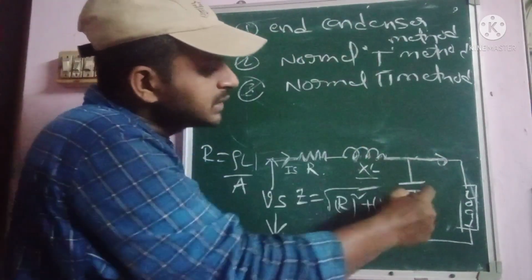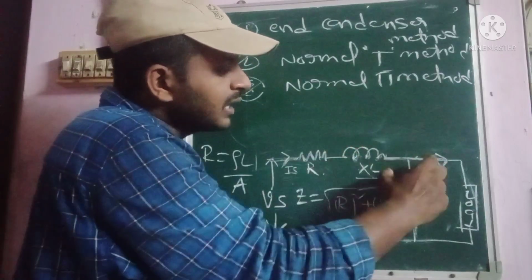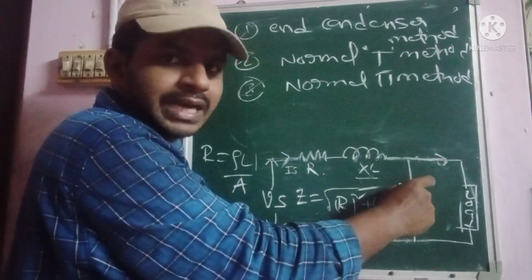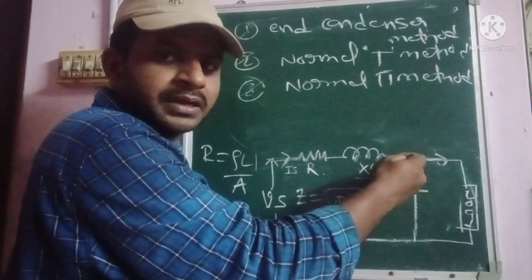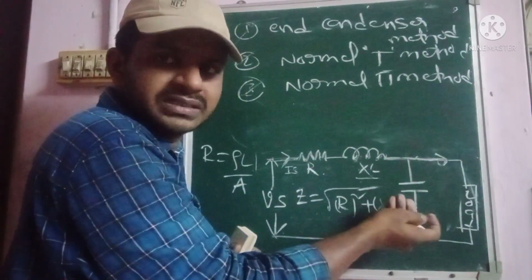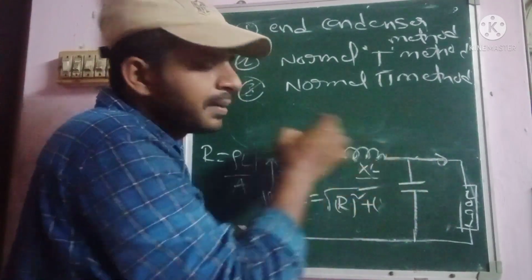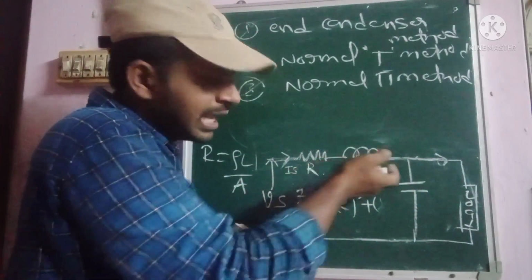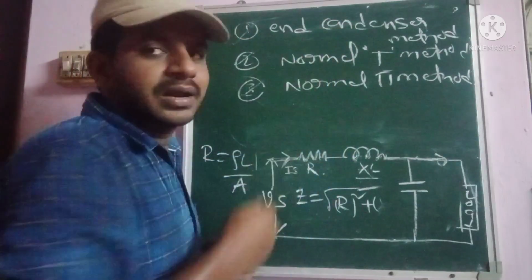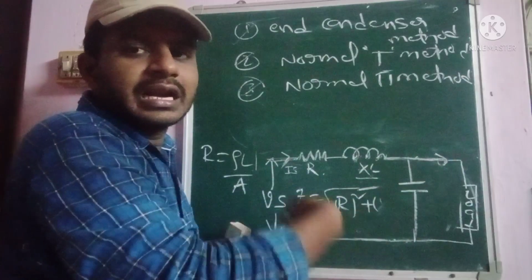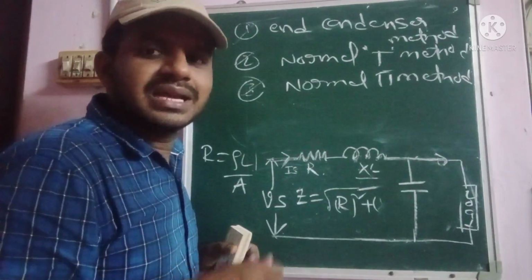The capacitor is connected to the end of the total line parameters. So the capacitance is connected in shunt at the receiving end of the transmission line parameters. That's why we simply call it the end condenser method. This is the representation of the end condenser method.